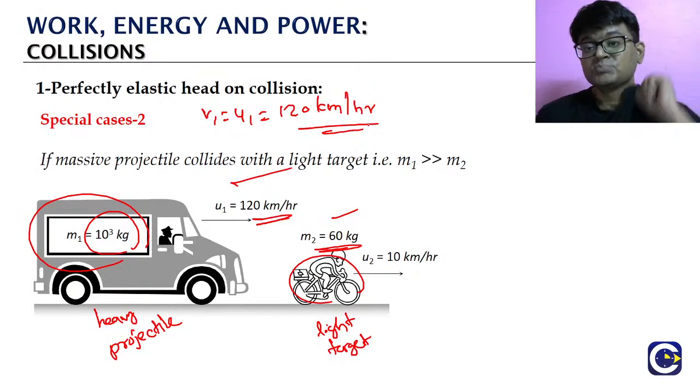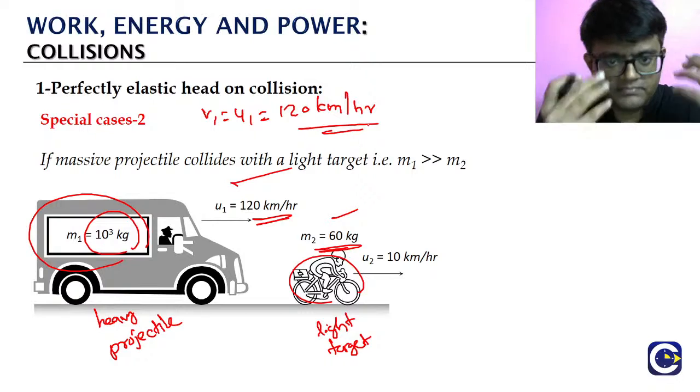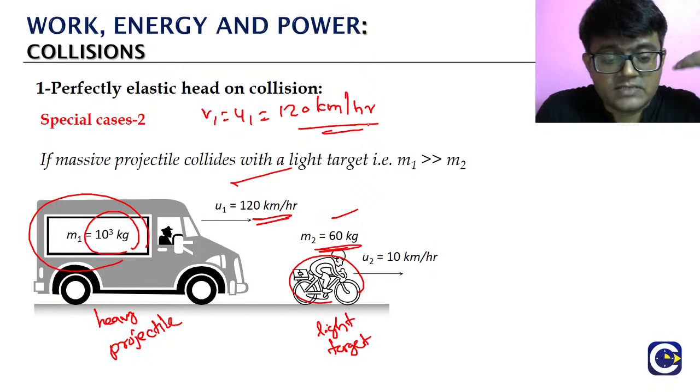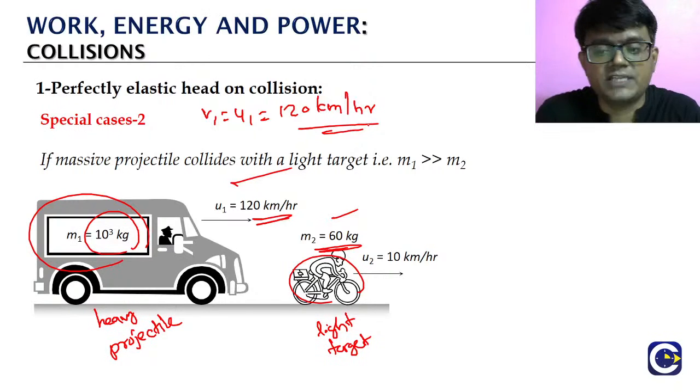Now remember, when we practically see these kinds of accidents, we generally observe that the bike or the cycle person, when they are hit, will start moving very fast. We will see what is the reason for that.